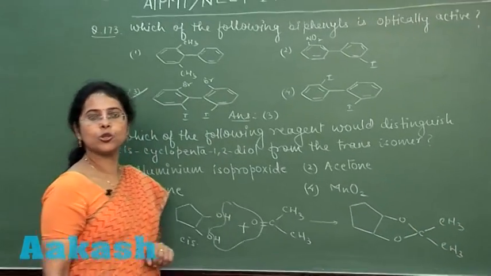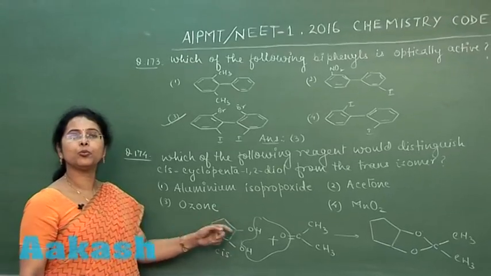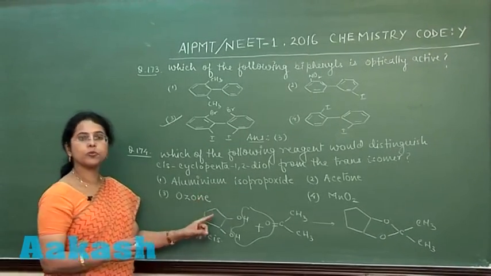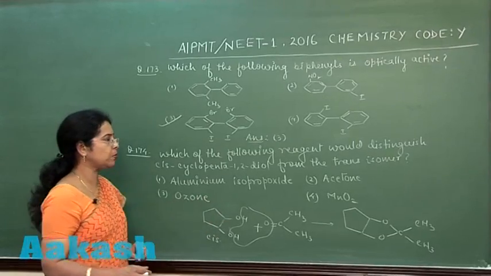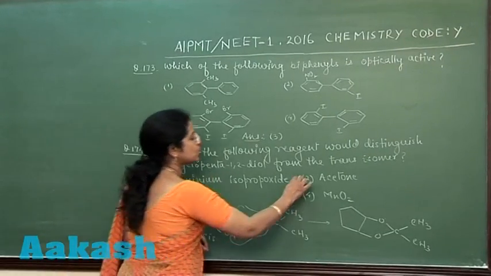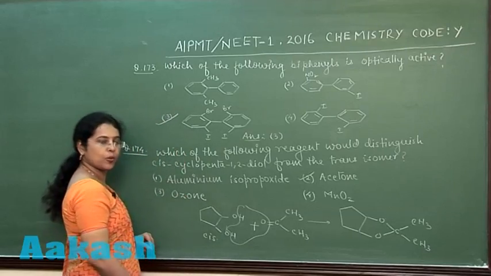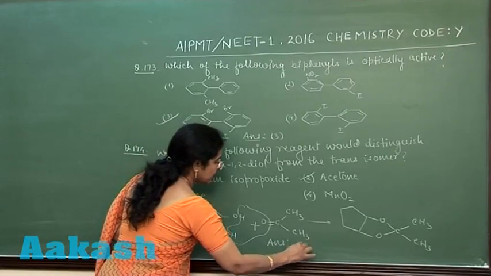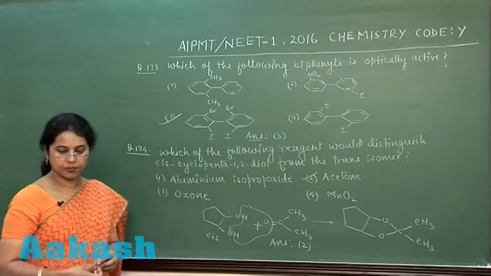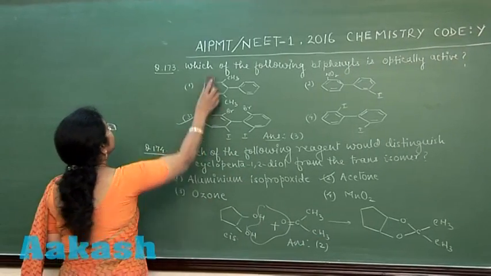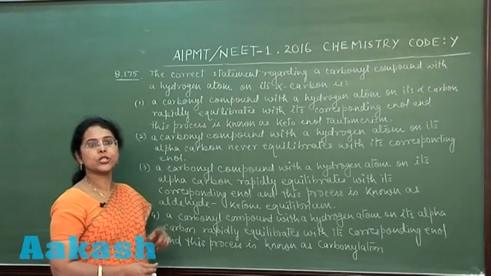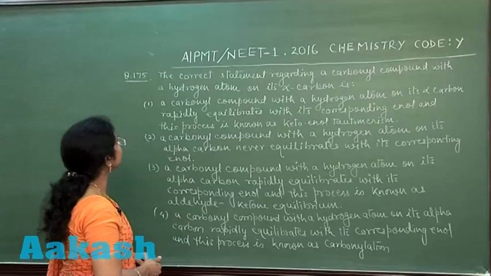This is the formation of ketal. However, if both the OH groups are on the opposite side of plane, the formation of ketal cannot take place. So, acetone can be used to distinguish these two compounds. And correct answer of this question is second option. So, next question of today's paper, question number 175.